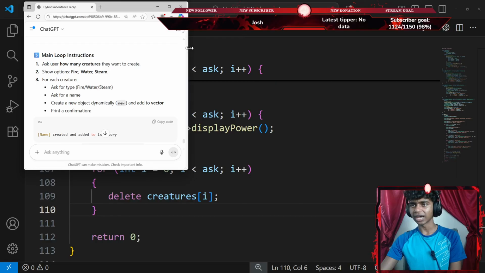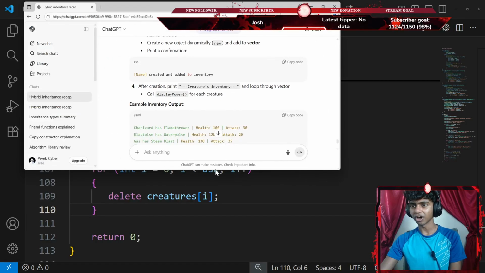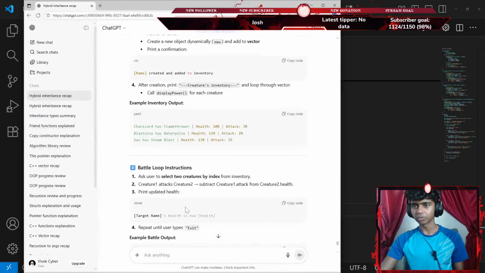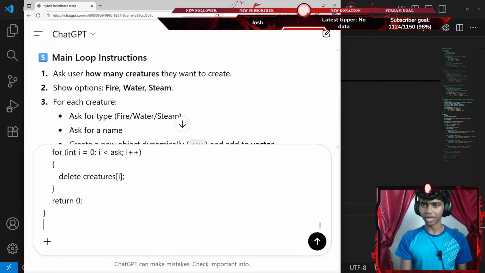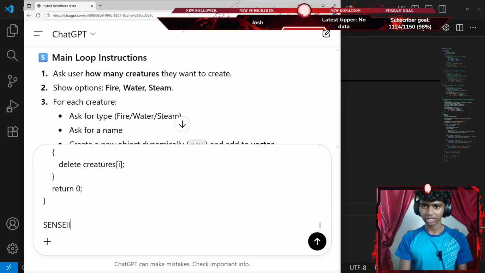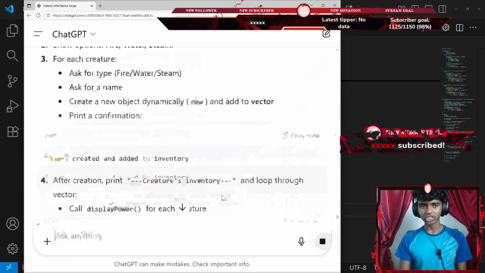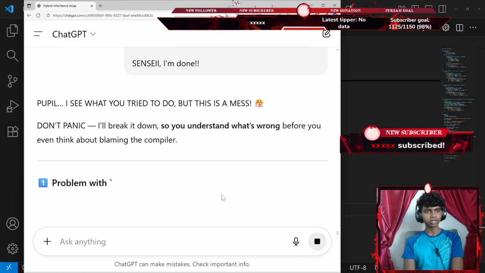Maybe extend it, guys. I wish this could be done automatically, although I've got to always do this stuff manually, guys. It gets kind of annoying or tedious. That said, let's go ahead and paste these here. Go with Shift Enter and say something like, Sensei, okay, I'm done! Okay, let's see.